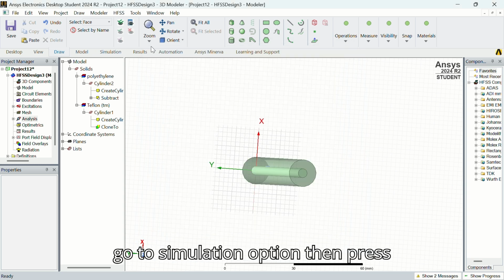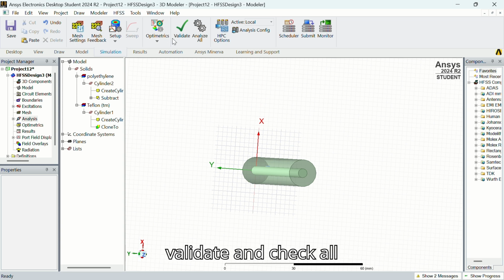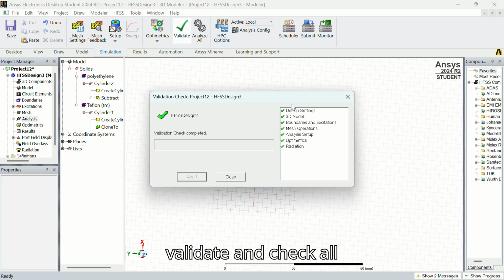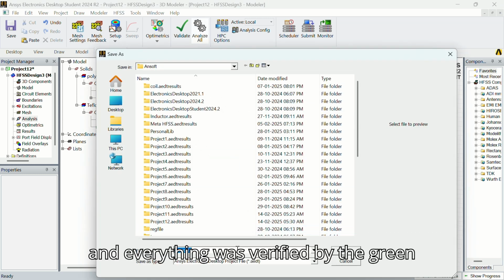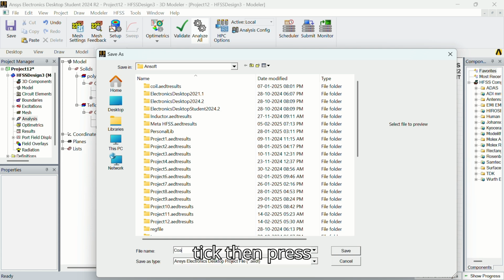Go to simulation option, then press validate and check all the tasks are validated and everything was verified by the green tick.